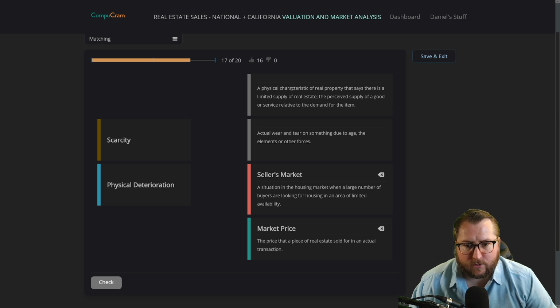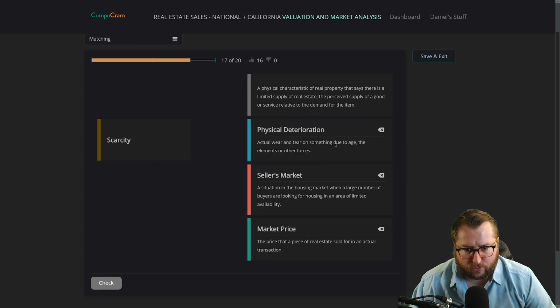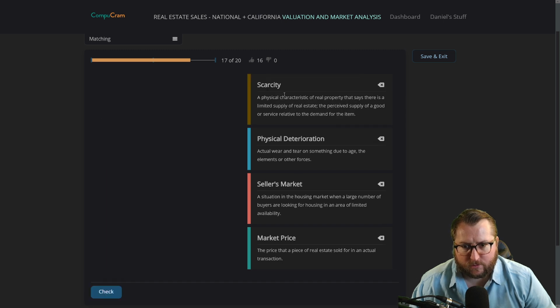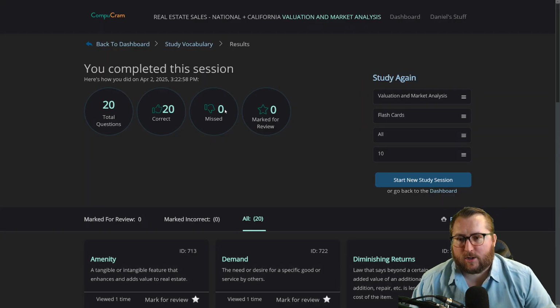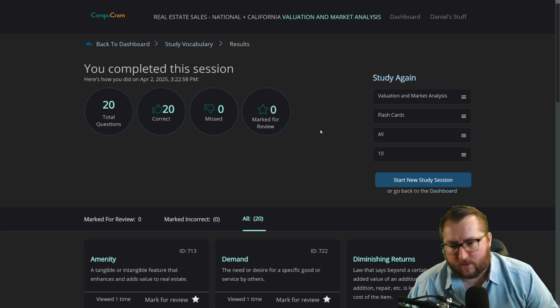Scarcity, a physical, no. Okay, let's see. So this one's physical deterioration. A physical characteristic of real property that says there is a limited supply of real estate. The perceived supply of a good or service. Actual wear and tear on something due to age. I think this one would be physical deterioration, actual wear and tear. And then scarcity would be this top one, a physical characteristic of real property. We're going to check it. Correct. All right. Is that all of them? 20 correct, 0 missed. Perfect.